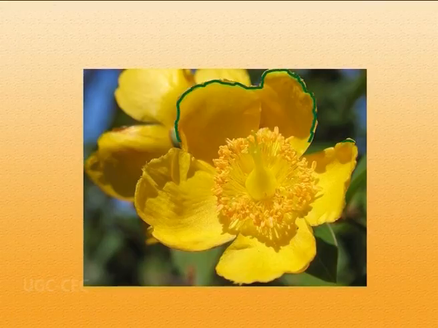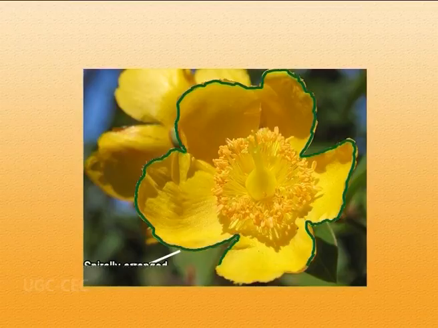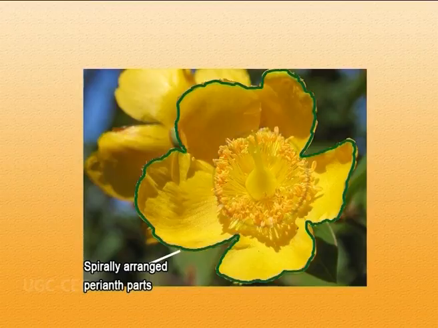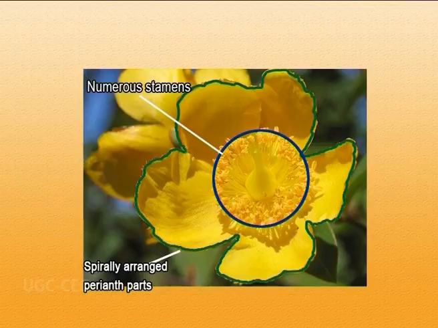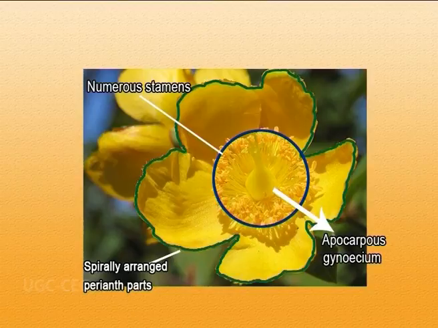The family Ranunculaceae is distinct in having the following characters, mostly in its flower. Number first, it has spirally arranged perianth parts, that is, sepals and petals are spirally arranged. Number second distinct character is that it has numerous stamens. And the third one is that it has an apocarpous gynoecium.